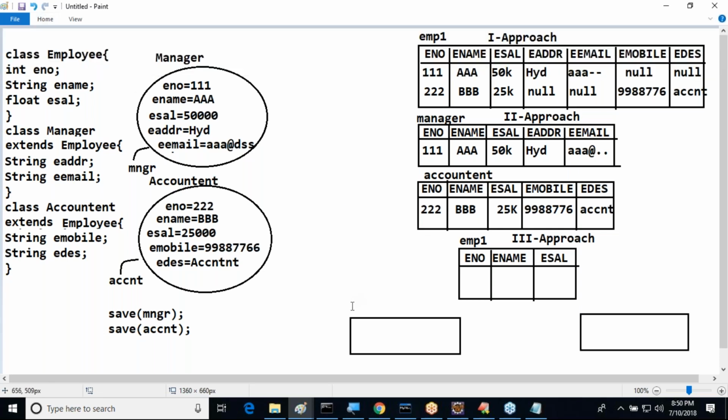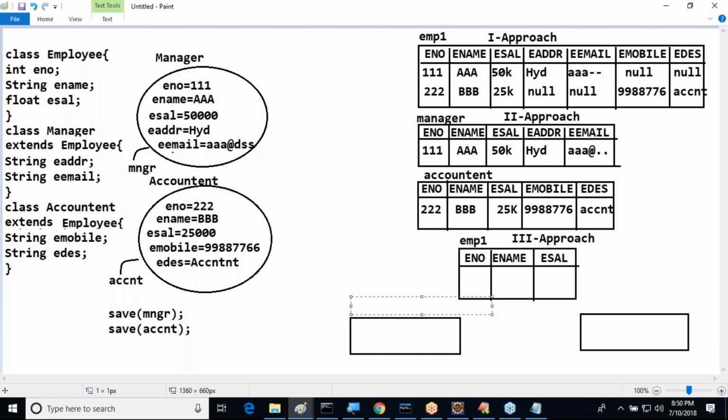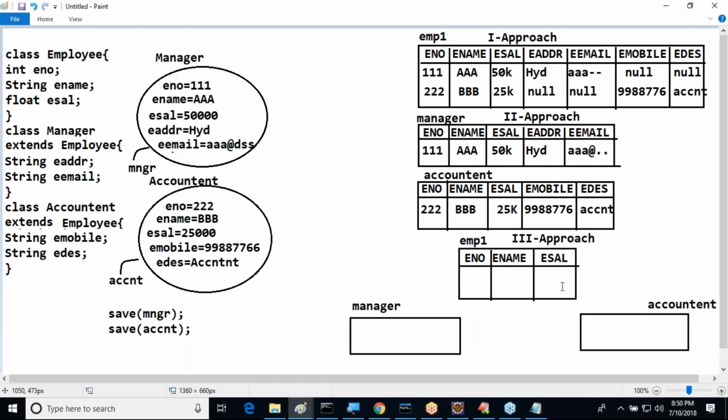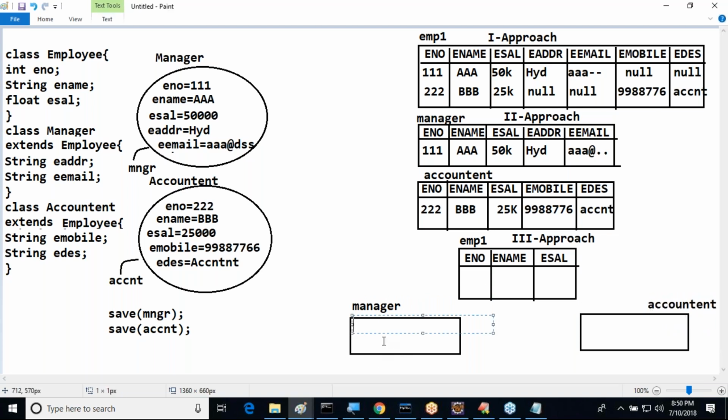This one is manager, for example, and this one is accountant. Understand their properties. First, manager: EADDR is there. Next one is email.